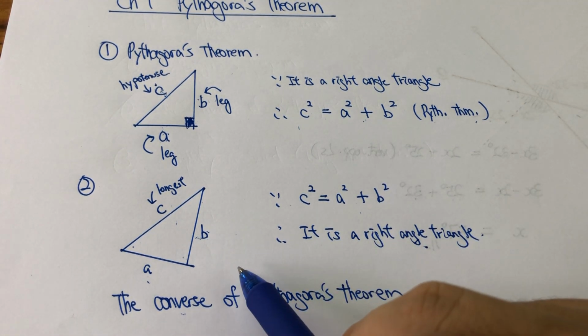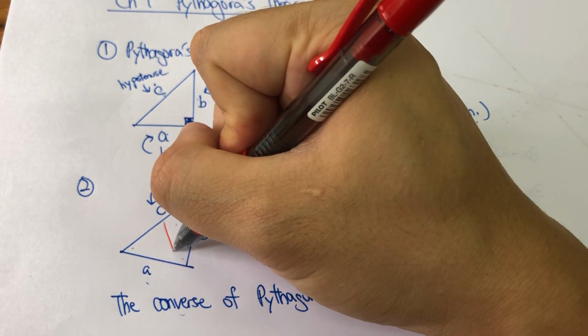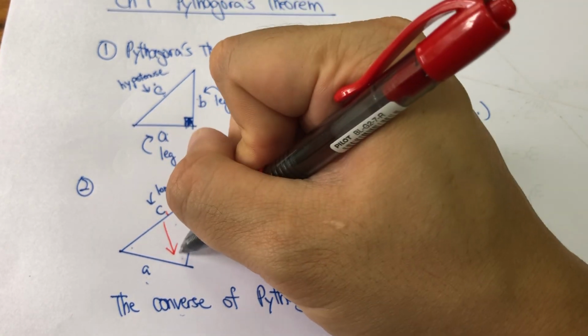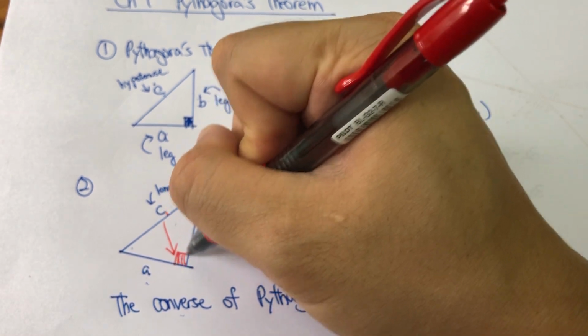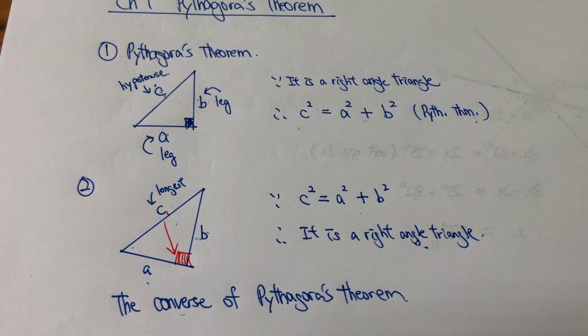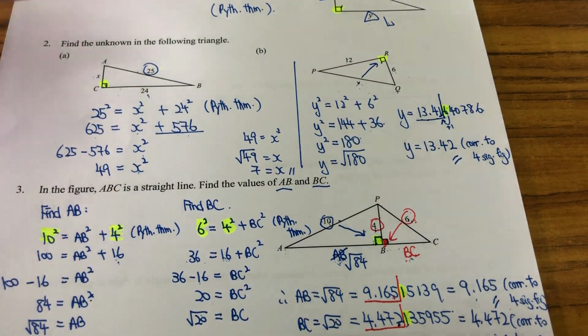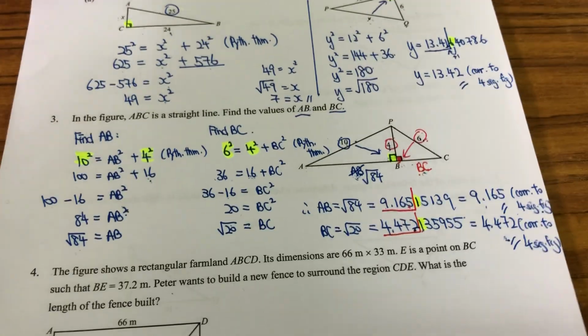And where is the right angle? The right angle must be the one opposite to the longest side. So this one is the right angle. Okay? Now, let's look at some examples. So, let's look at this page.